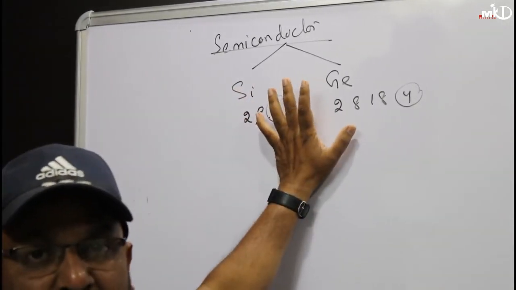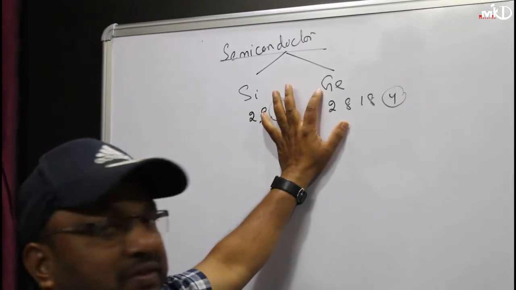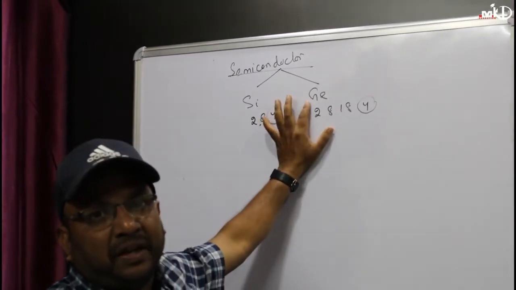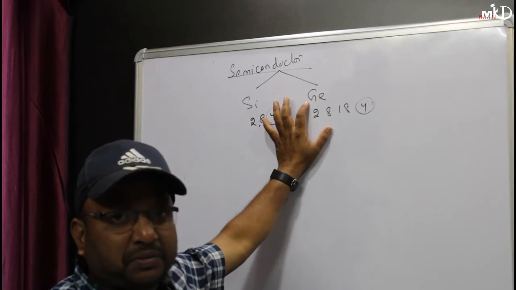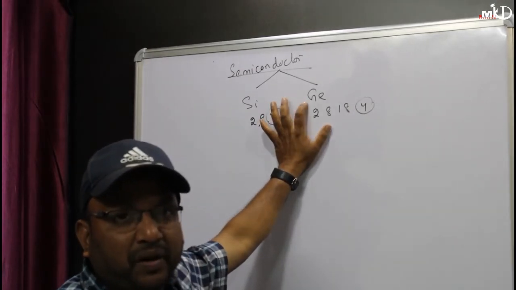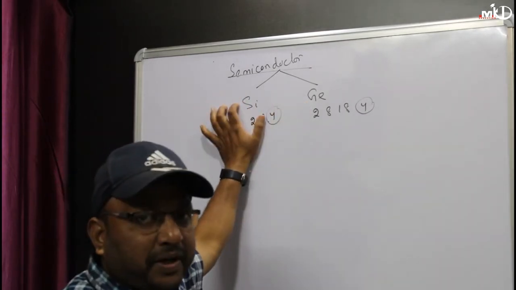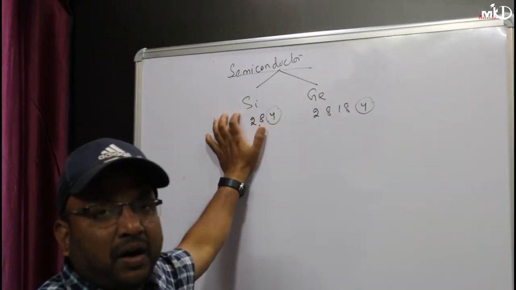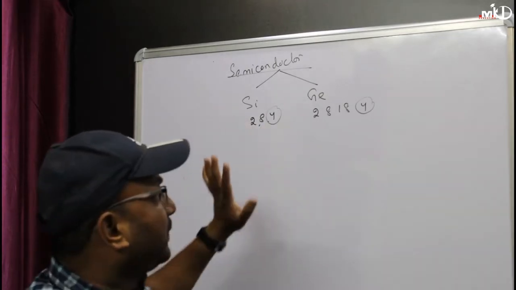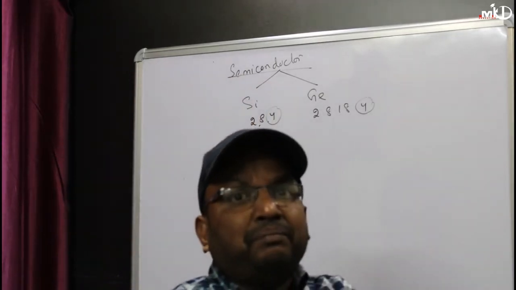So you may be asked: give two examples of semiconductor materials. One is silicon, one is germanium. In subsequent classes, I will tell you why silicon or germanium is preferred for the semiconductor industry. That depends upon the temperature availability and the thermal stability of the materials. Both silicon and germanium are called semiconductor materials.